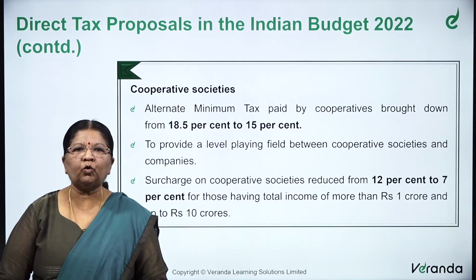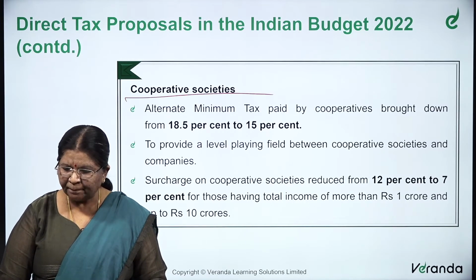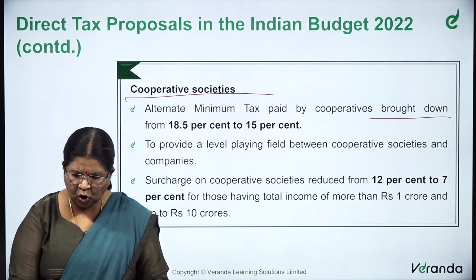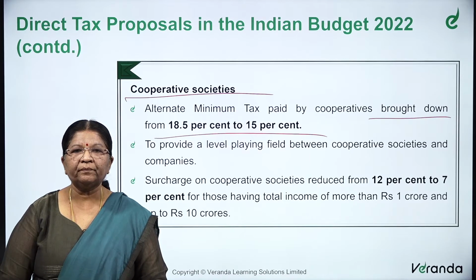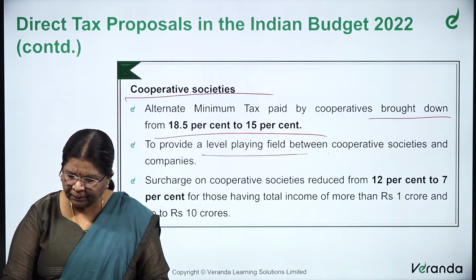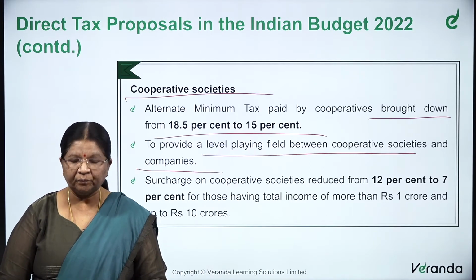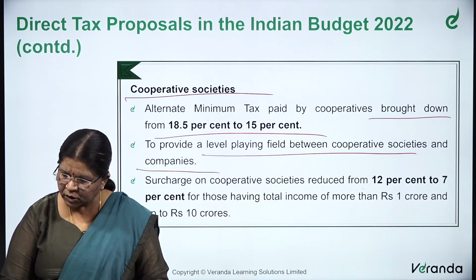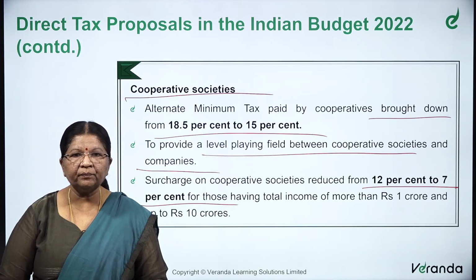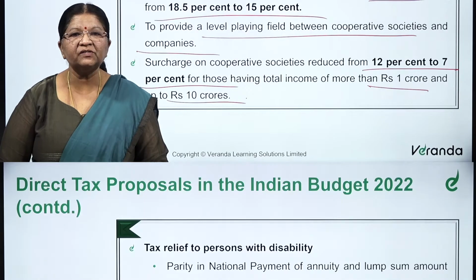Regarding taxes on the cooperative societies. The alternate minimum tax paid by the cooperatives to be brought down from 18.5% to 15%, to provide a level playing field between the cooperative societies and the companies. Surcharge on cooperative societies to be reduced from 12% to 7% for those having a total income of more than rupees 1 crore and up to 10 crores.